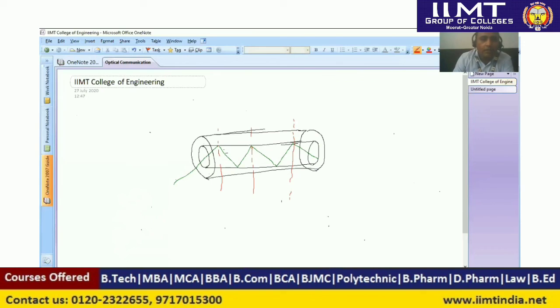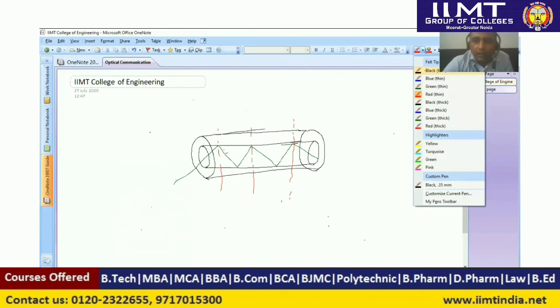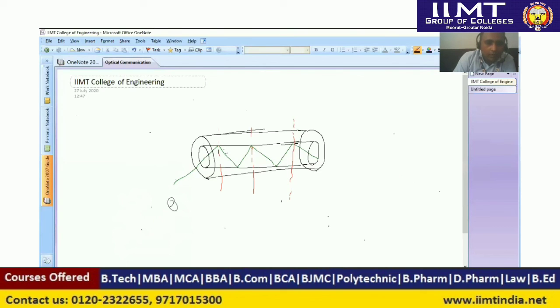Here we can see that this ray is incident at an angle theta, and the value of theta is greater than the critical angle. Suppose this ray is incident here, and at this particular point total internal reflection occurs. Due to total internal reflection, this ray will be reflected back in the same medium. In the same way it occurs here, then here, then here, then here, and it continues till the end. So this is the way of communication in optical fiber.